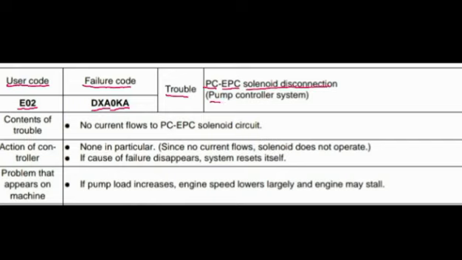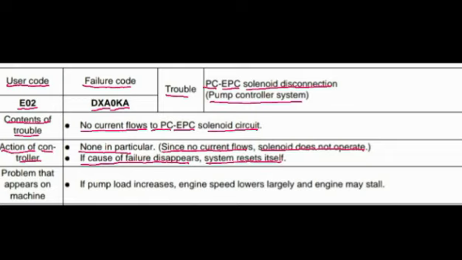This code is related to the pump controller. Content of the trouble: no current flows to the PC EPC solenoid. Action of controller: none in particular, since no current flows, solenoid does not operate. If causes of failure disappear, system resets itself. Problem that appears on the machine: if pump load increases, engine speed lowers largely and engine may stall.